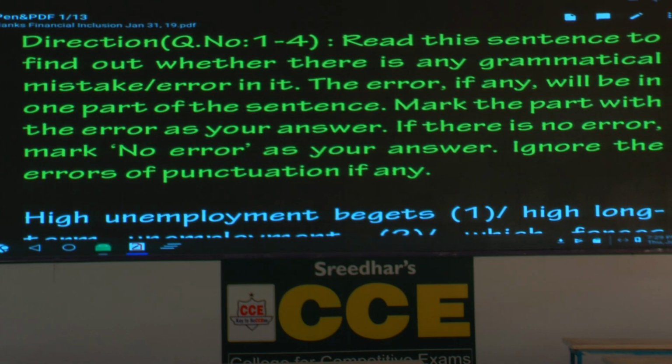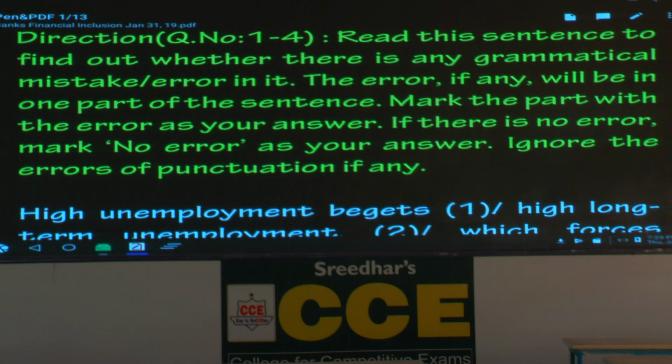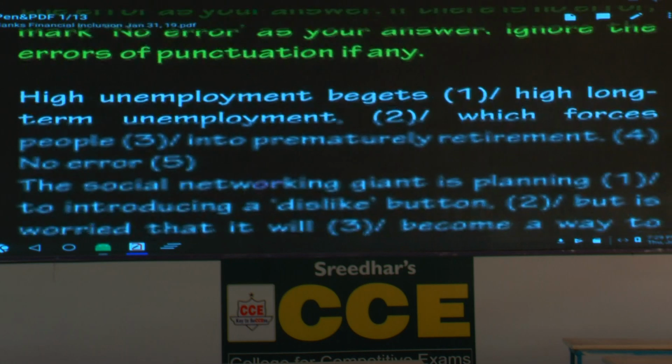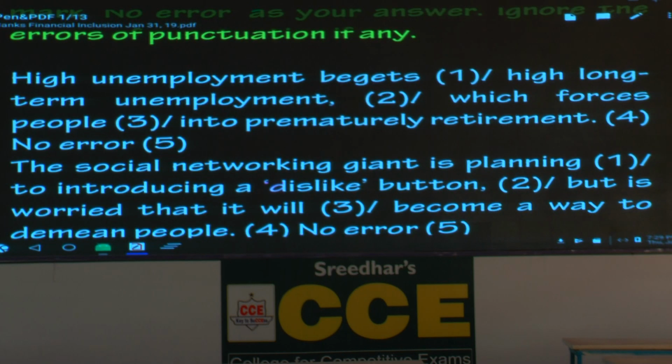We'll start the session. Questions 1 to 4, what do they deal with? Read the sentence to find out whether there is any grammatical mistake or error in it. The error, if any, will be in one part of the sentence. Spot the error. How many questions? 4 questions. Question number 1, first I'll read out the sentence, then I will ask you, you respond.